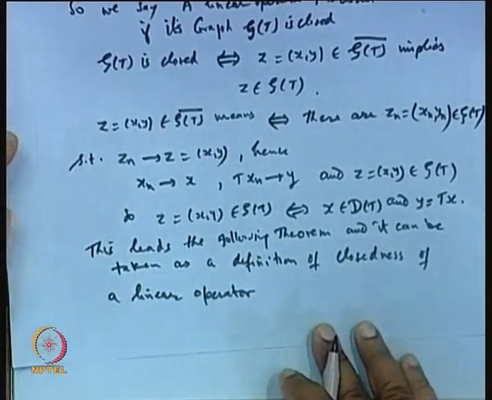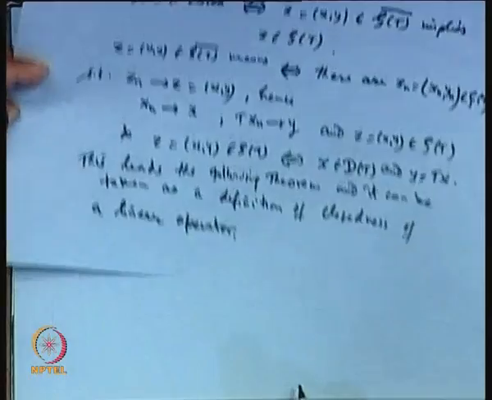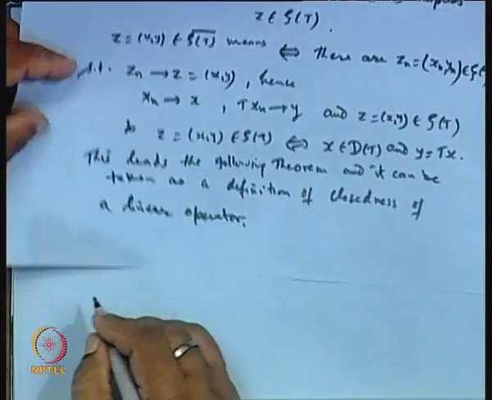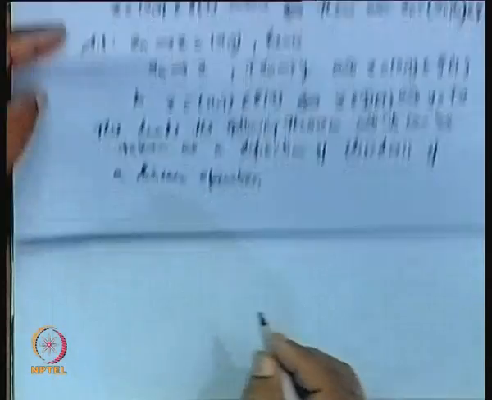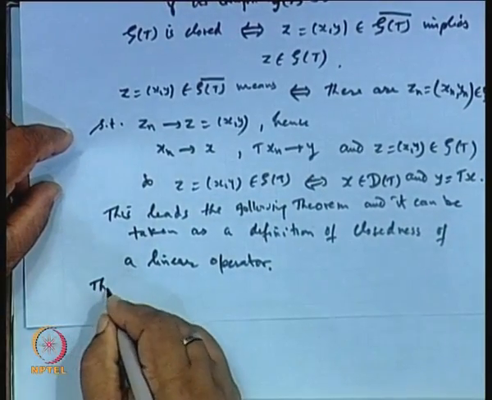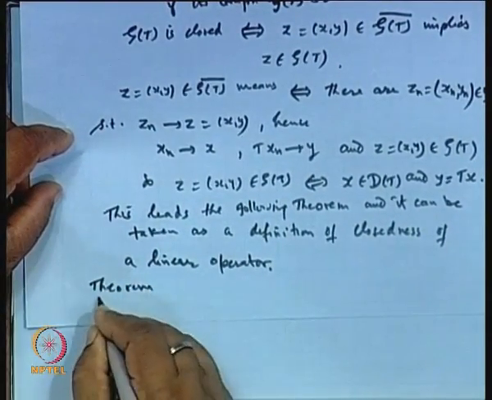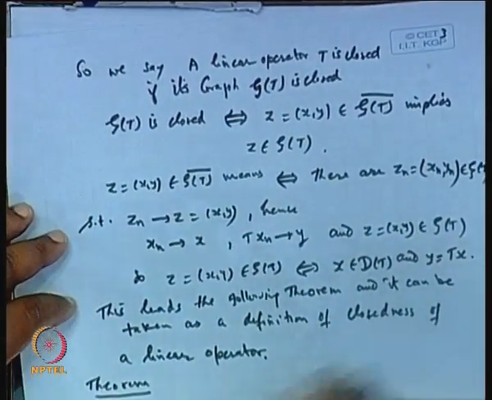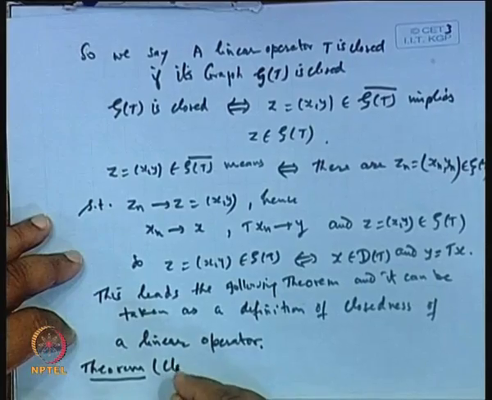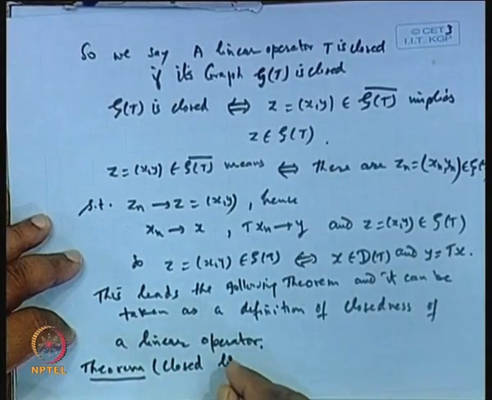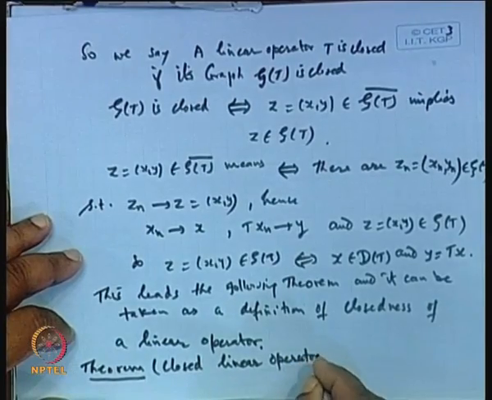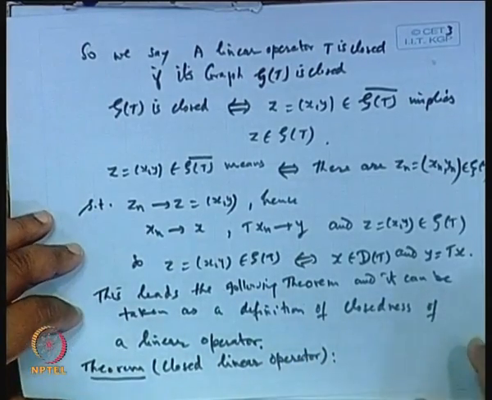So, this leads to the following theorem, which we call the closed linear operator theorem. That is also a definition one can use.